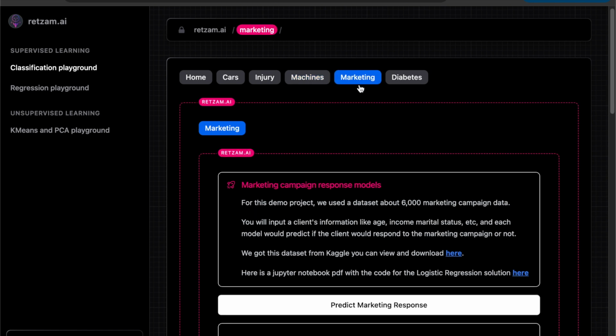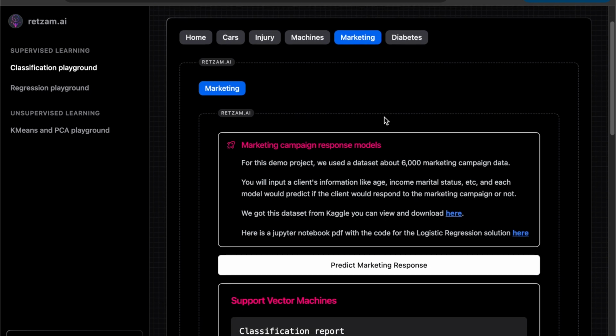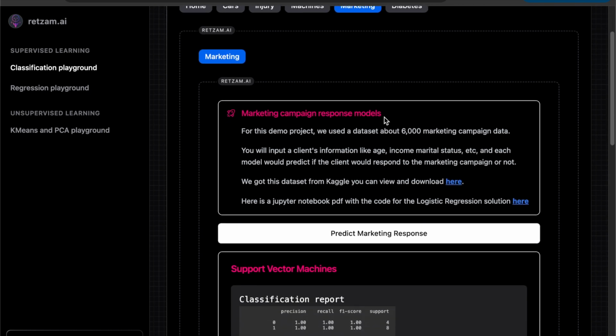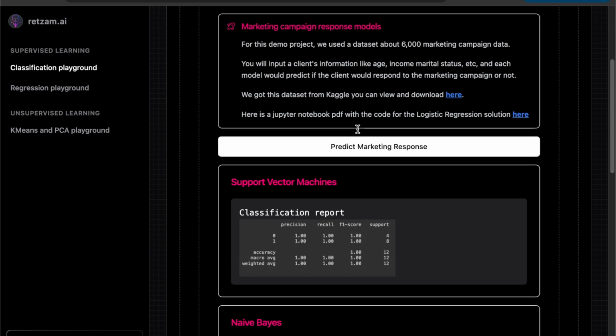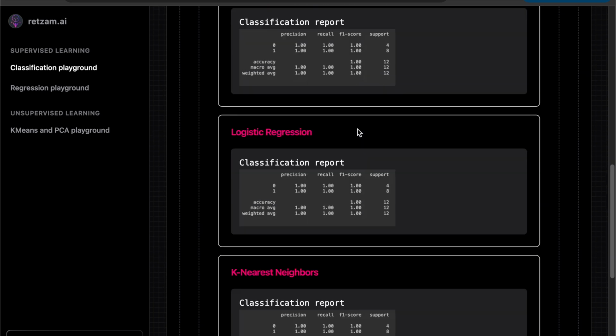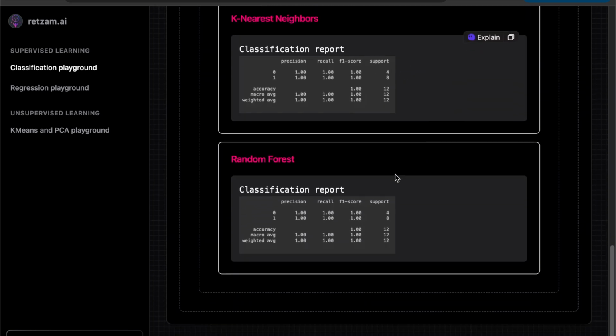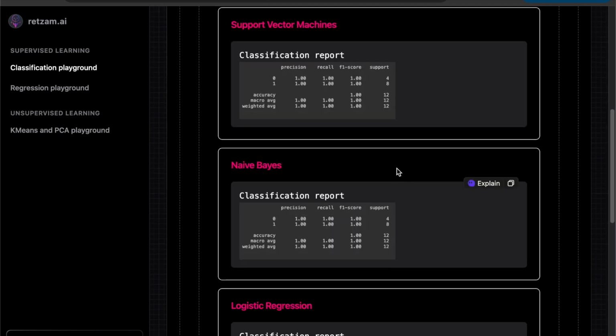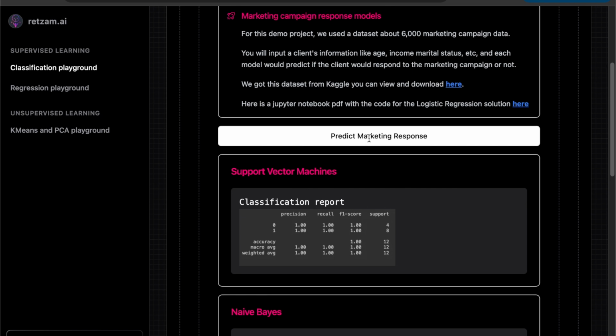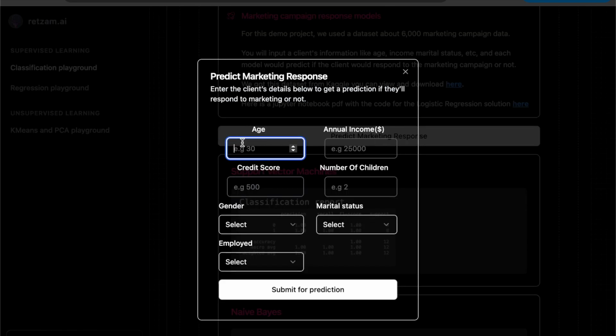Number one, marketing. So this is trying to predict if a client will respond to the marketing campaign or not, right? Handy for marketers. Yeah, same flow. You have a classification report for each of the models, and we make a prediction.